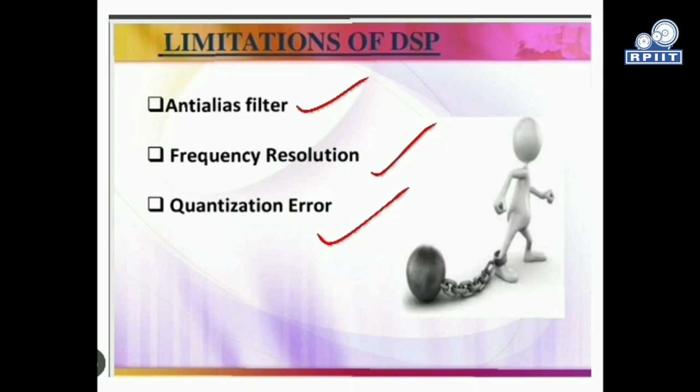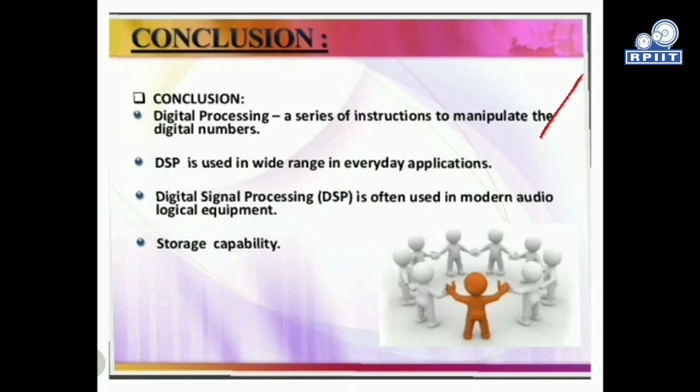Finally, we make a conclusion of all these discussions. DSP is a series of instructions to manipulate digital numbers. Second, DSP is used in a wide range of everyday applications. Digital signal processing is often used in modern audio and medical equipment, and it gives a wide variety of storage capability in comparison to analog filters. So again, we can make our predictable system based on past inputs or past experiences. Storage capability plays a very important role in that case.